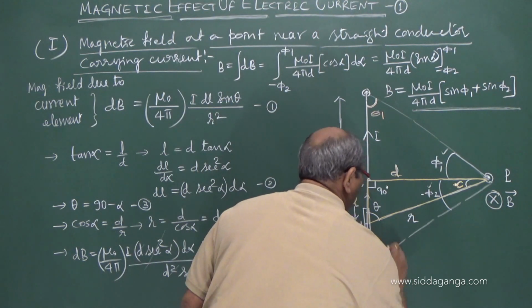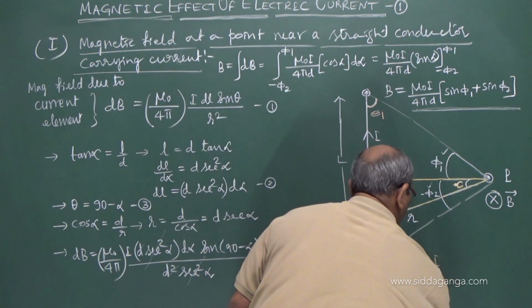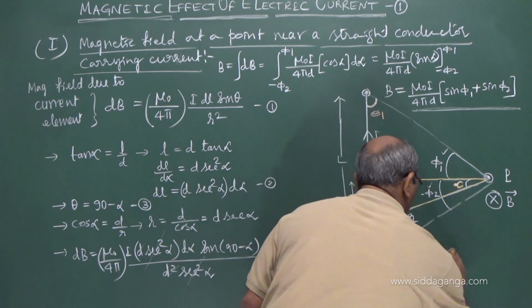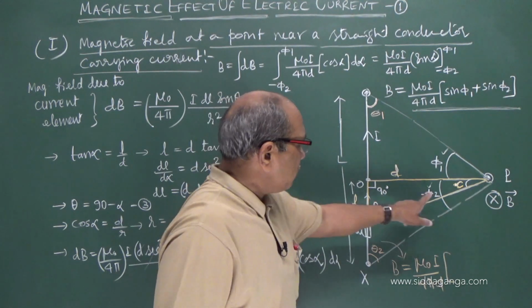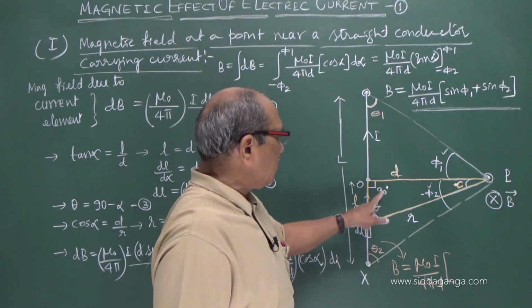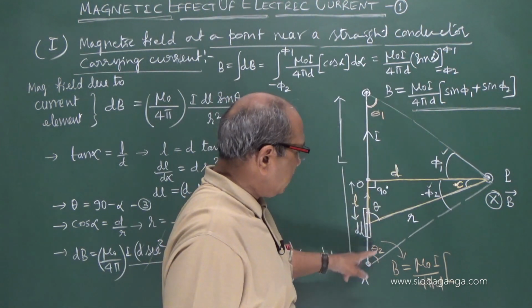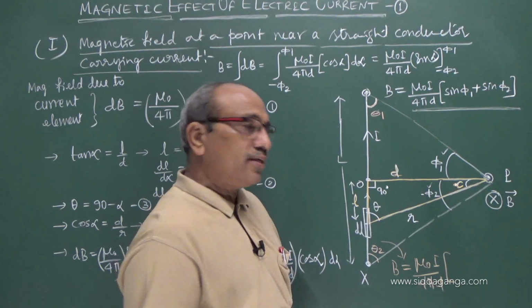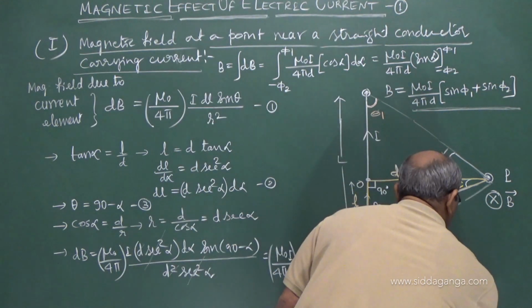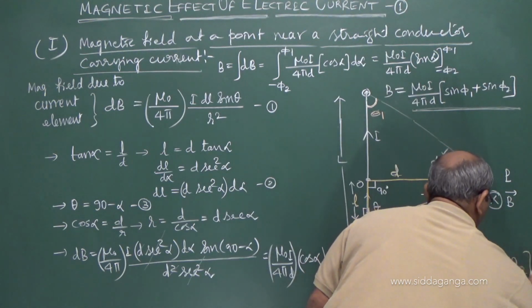Now the magnetic field related to this is the same, mu naught I by 4 pi d into, what you write here, sin of phi by 2 for theta 2. In place of pi by 2, I can write 90 minus theta 2. Sin of 90 minus theta is cos theta. Therefore, I can write directly cos theta 1 plus cos theta 2.